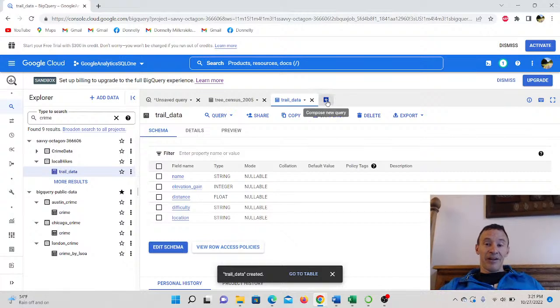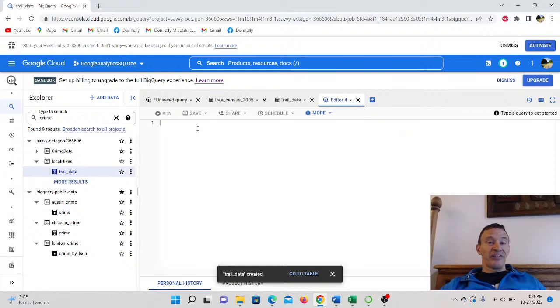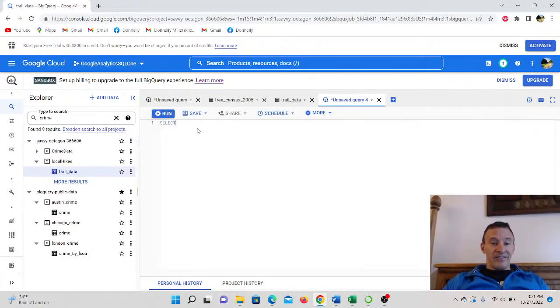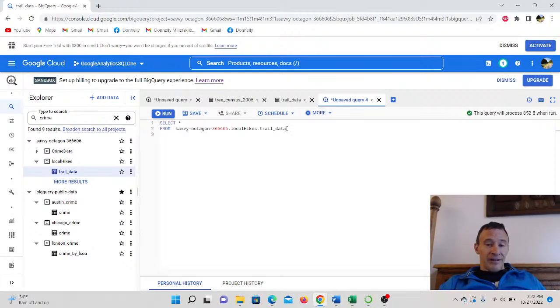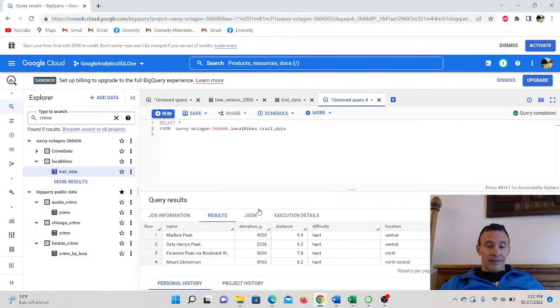So I'm going to hit this plus icon, compose a new query, and we're just going to start off super basic. We want to get an idea. Let's say that by the time I'm done with this, I'm probably going to have 100 or 150 hikes in that CSV file. So we're just going to start off nice and easy. And then I'm going to copy, and then I'm just going to paste. Oops, yeah, there we go. And I'm just going to hit the run here. All right, and there you have it.